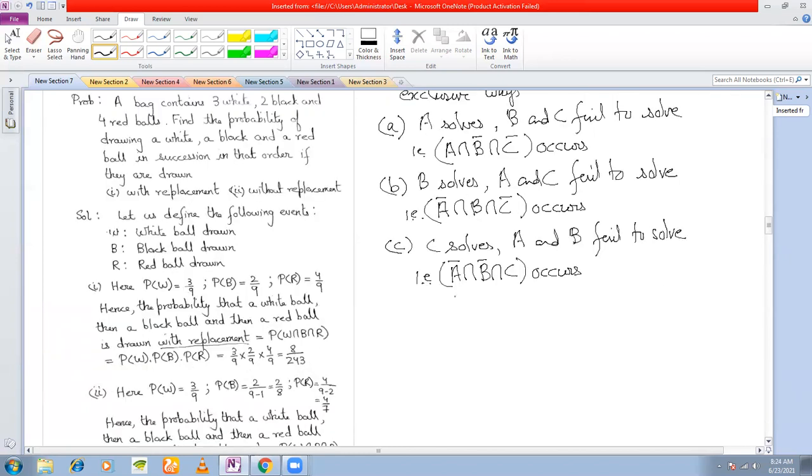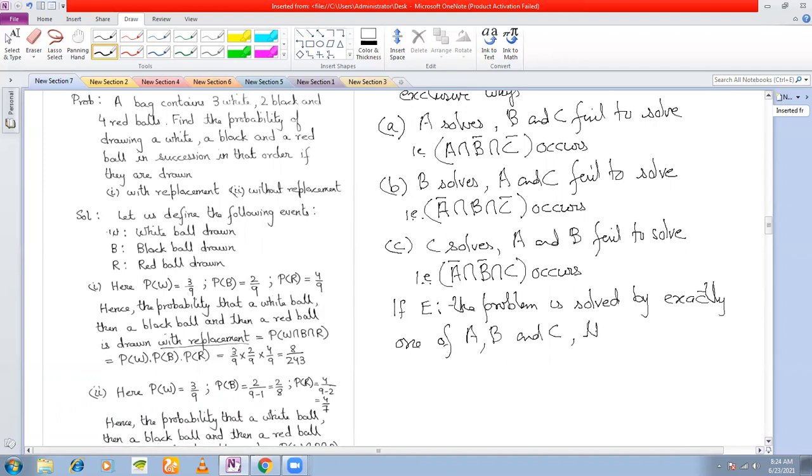Now, if E is the event, the problem is solved by exactly one of A, B, and C, then what is E here?